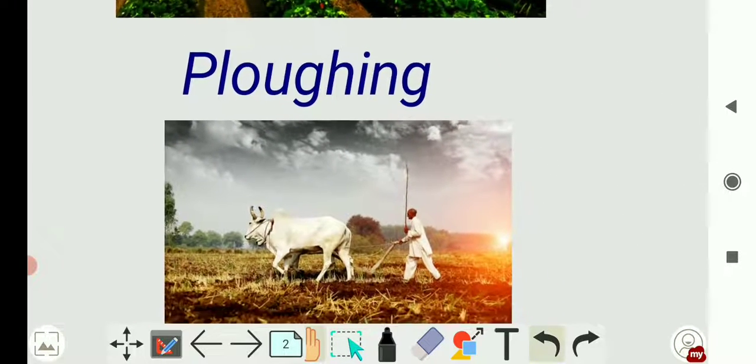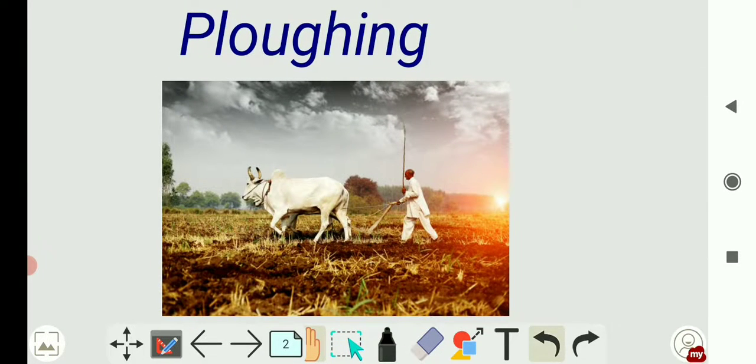First is plowing. So children, you might have seen the farmers in the fields how they plow the field. So here this plowing is done. So plowing helps to loosen the soil. To plant the tree, for planting, we need to loosen the soil. To sow the seeds we need to loosen the soil. So the first step in agriculture is plowing. It means it helps to loosen the soil. The farmers first loosen the soil.